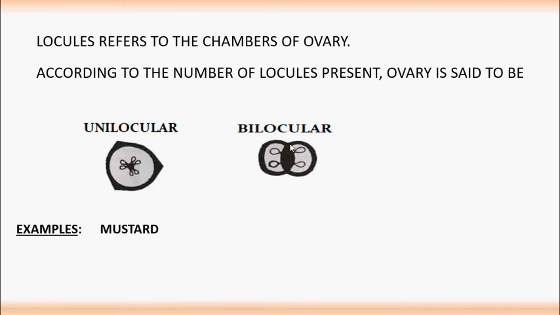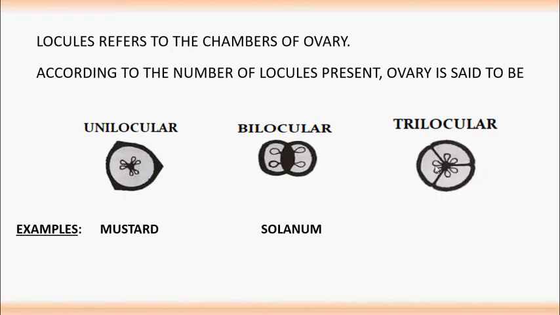Bilocular, the ovary consists of two locules. Example, solanum. Trilocular, the ovary consists of three chambers. Example, lily.